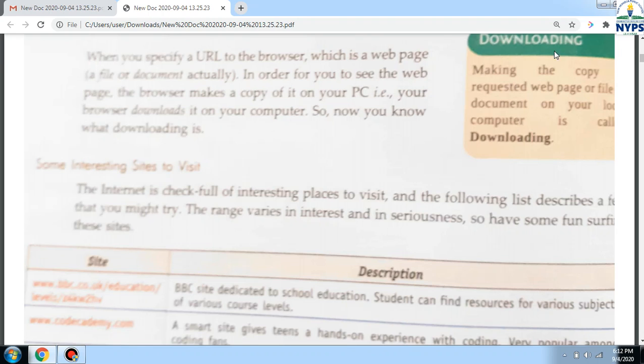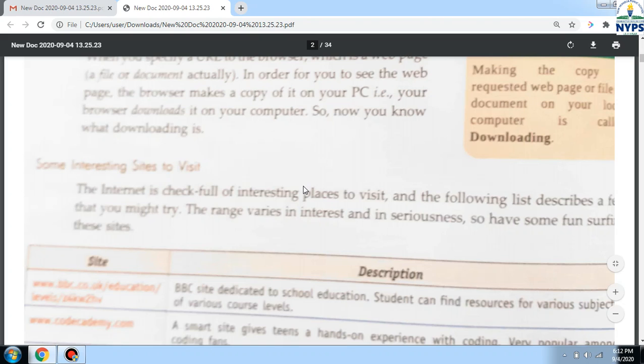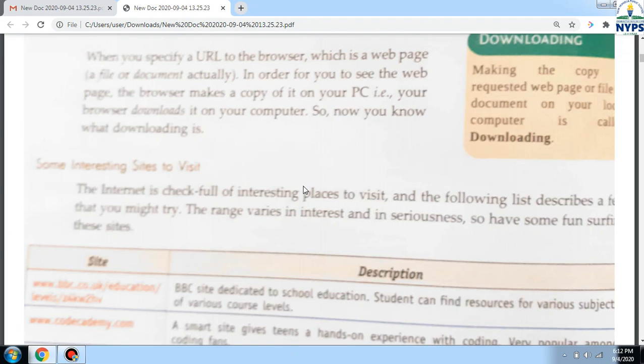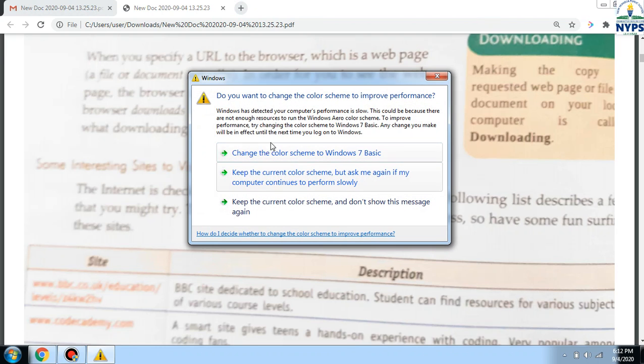Uploading and downloading is given here. Uploading means when you are uploading or saving anything from your computer to the internet, that is uploading. And downloading means when you are saving files or any program from the internet to your computer.